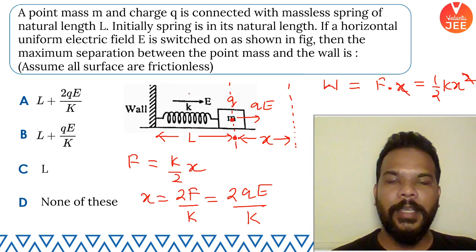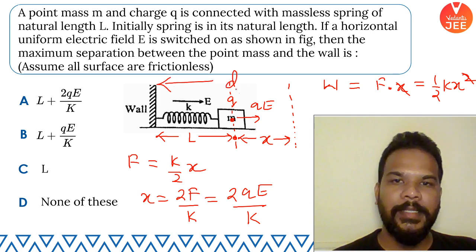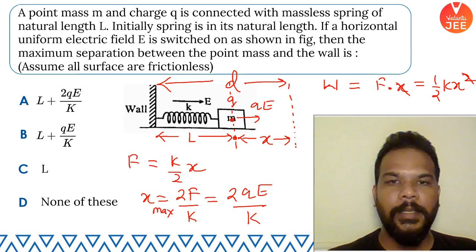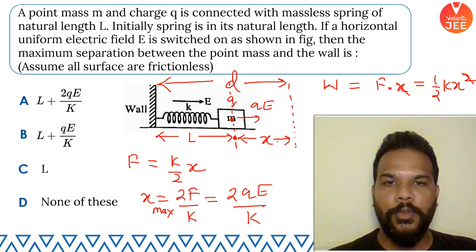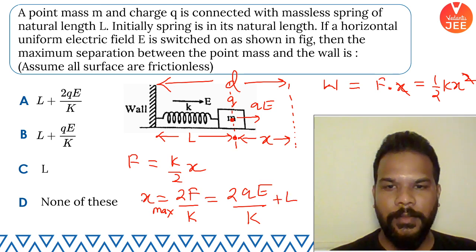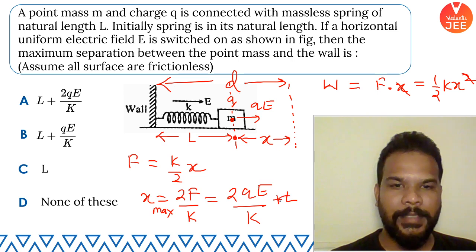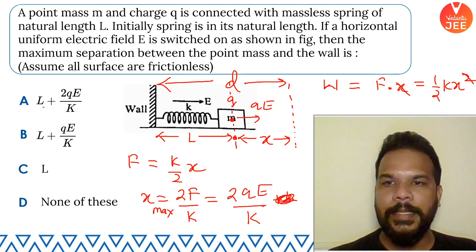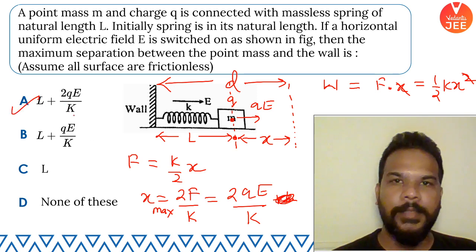But the question is asking not x, but this entire distance from the wall. So this value came out to be the maximum value of x, and the d value is going to be L plus x. That means we will be adding L as well to give you the value of d max. That means if you look at the options, you can easily see that option A, L plus 2QE by k, is our correct answer.